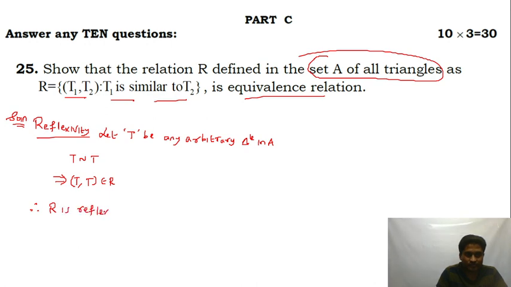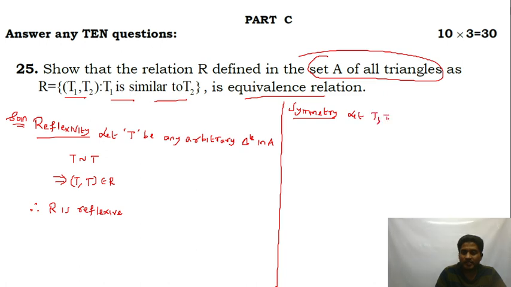Now symmetry: (A, B) belongs to R should imply that (B, A) belongs to R. Suppose let T1, T2 belong to capital A, such that the ordered pair (T1, T2) belongs to relation R. Then (T1, T2) belongs to R implies that T1 is similar to T2.